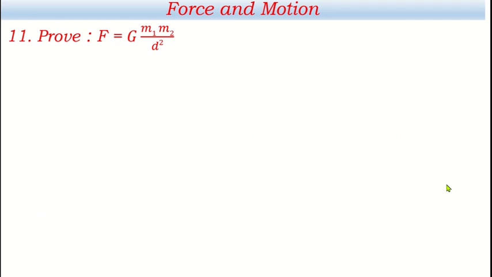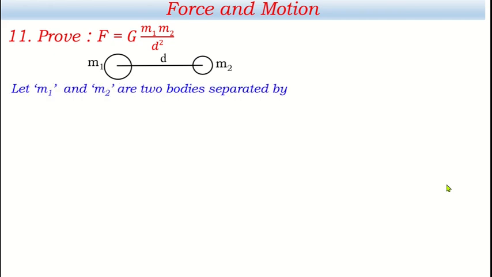Okay, now this is one of the important questions. Derivation. Proof: F equal to G m1 m2 by d square. For this, I want to make you more clear with the help of a diagram. This is the first body, its mass is m1, and this is the second body, its mass is m2, and they are separated by a distance d. We have to write their symbol like this. Let m1 and m2 be two bodies separated by the distance d.